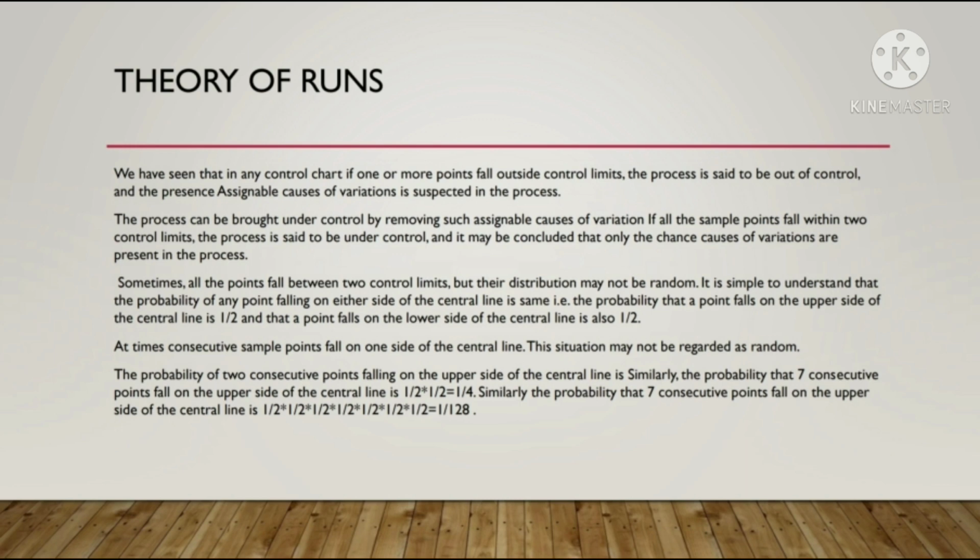The probability of two consecutive points falling on the upper side of the central line is 1 upon 2 into 1 upon 2, which is equal to 1 upon 4. Similarly, the probability that 7 consecutive points fall on the upper side of the central line is 1 upon 2 into 1 upon 2, seven times, which is equal to 1 upon 128.